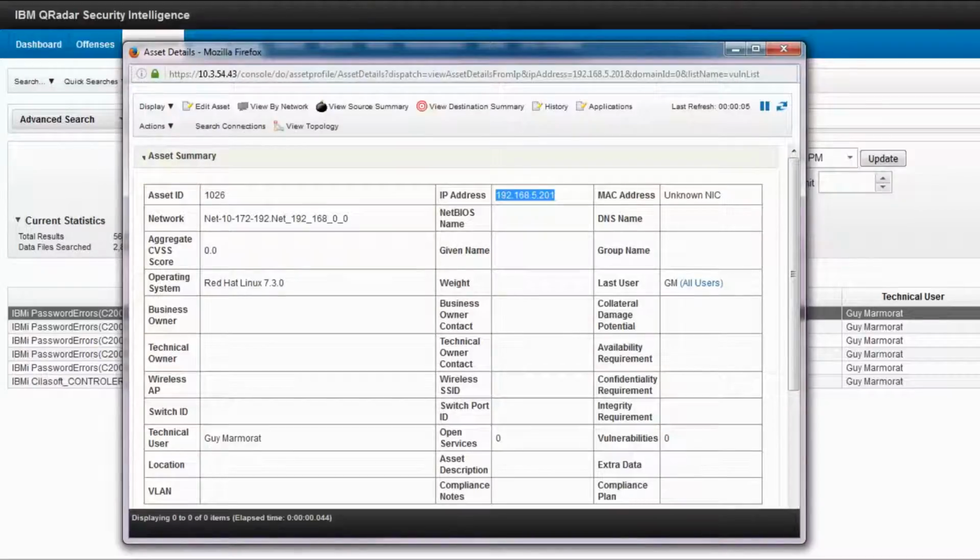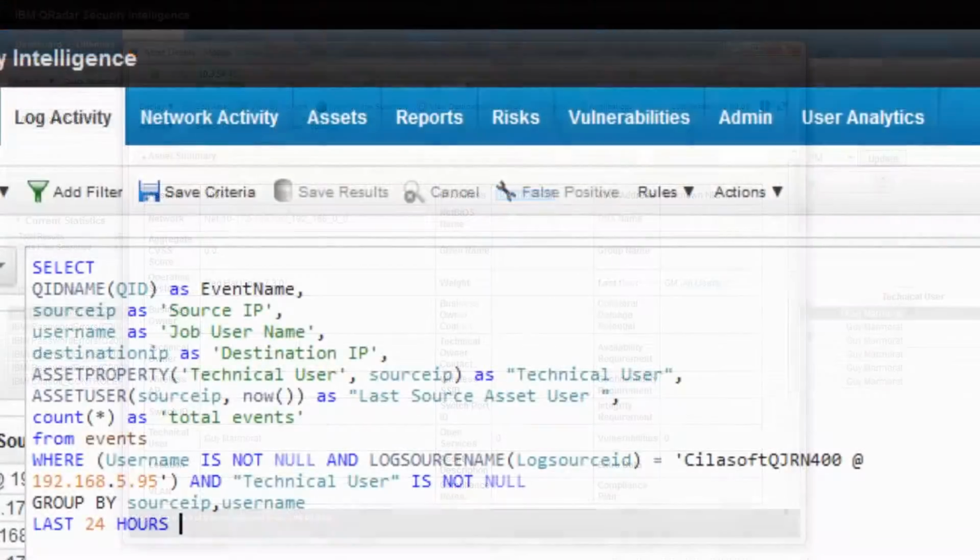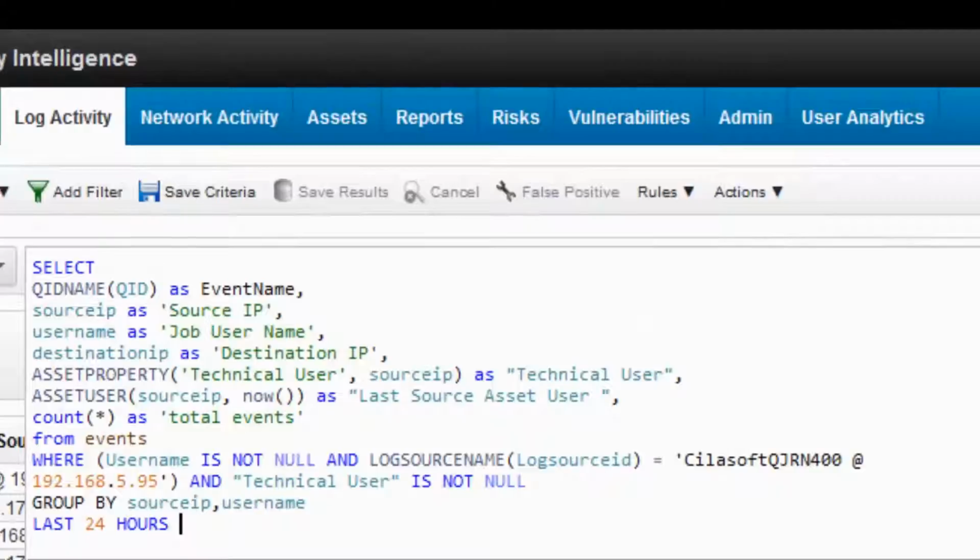In this video, we cannot possibly demonstrate the many powerful possibilities offered by those advanced searches. The Ariel query language we used in the previously demonstrated advanced search is a structured language we can use to query and manipulate event and flow data from QRadar's Ariel database.